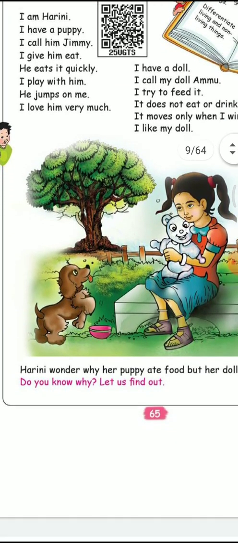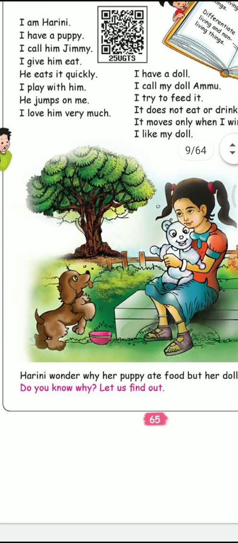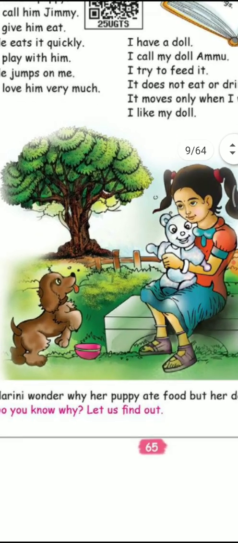See here, in the picture, one tree is there. One girl is having that teddy bear with her. One dog is there. So here, can you identify what are the living things? Yes, which is having life, that is known as a living thing. So here the girl is a living thing, the dog is a living thing, and the tree is also a living thing.